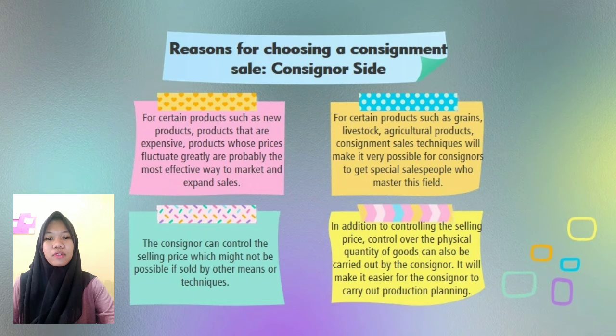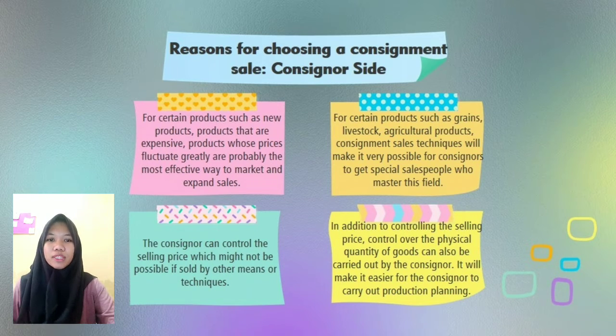Last topic is the reason for choosing a consignment sale. First, for the consignor, doing consignment sales will clearly affect sales volume as well as expand its marketing. As for other reasons, according to Lebih 1989, namely 1. For certain products such as new products, products that are expensive, products whose prices fluctuate greatly, it is probably the most effective way to market and expand sales.